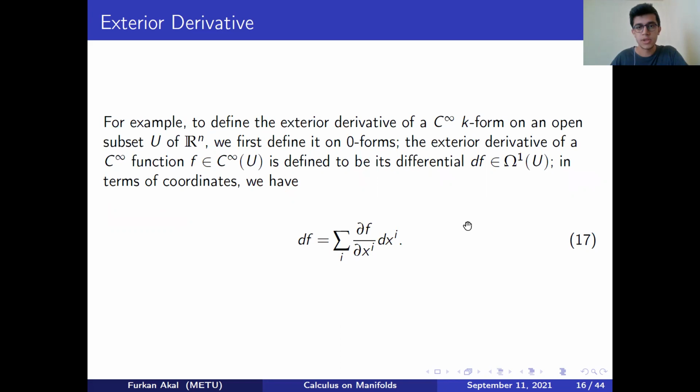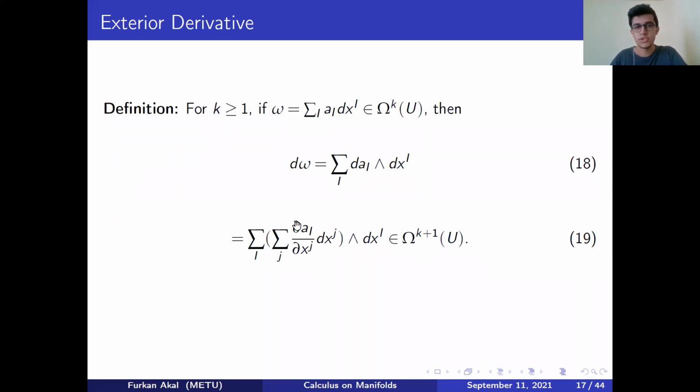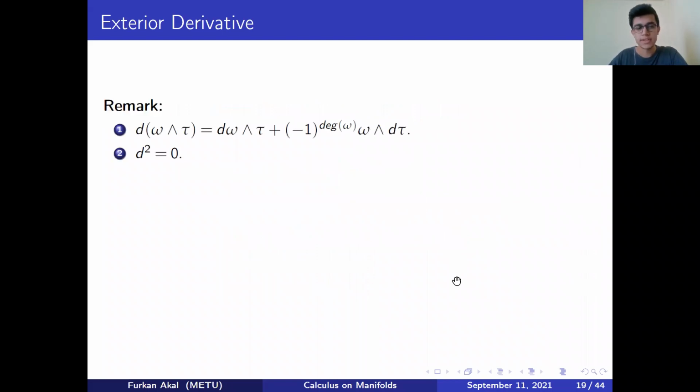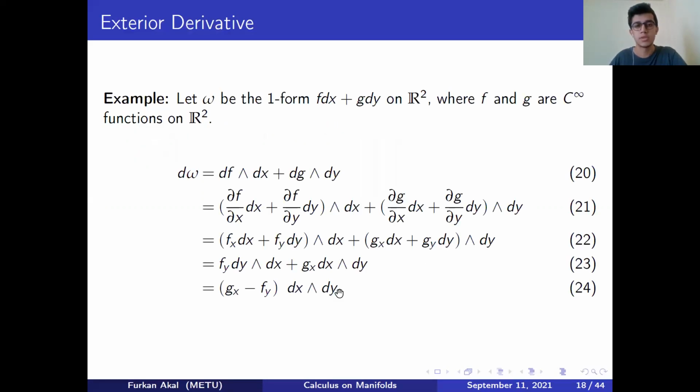This is very intuitive because we're very familiar with the differential concept from calculus courses. So this allows us to develop another formulation of the exterior derivative in terms of differentials. If you wish, let's look at an example and see something concrete. Here we use a property that we haven't discussed yet to cancel some terms. The first one comes from the commutativity of the wedge product, but the second one is the property that we used in the last example to cancel out some terms.